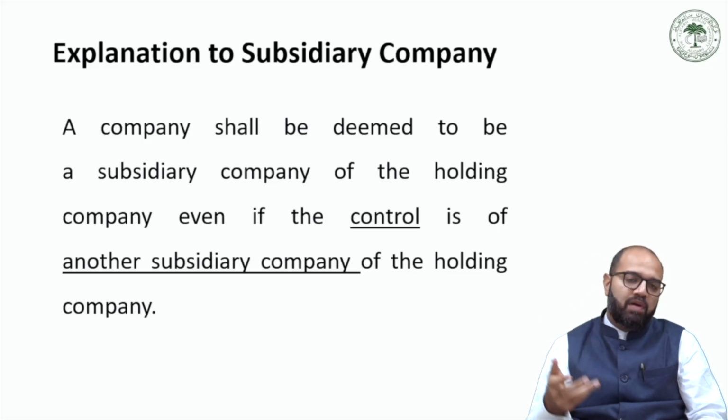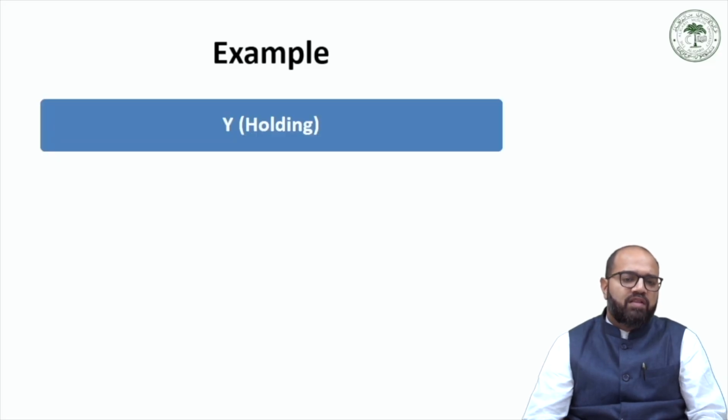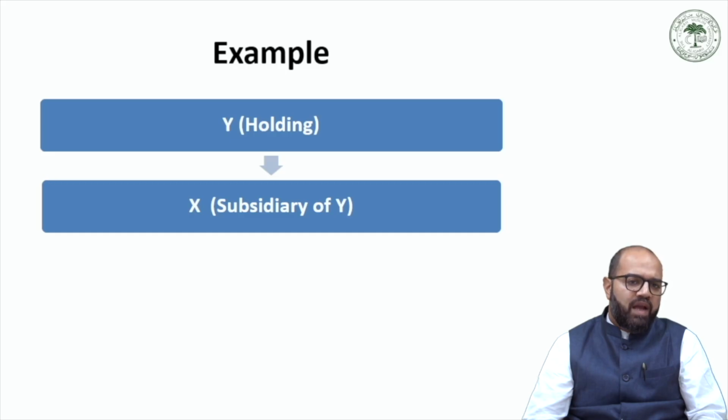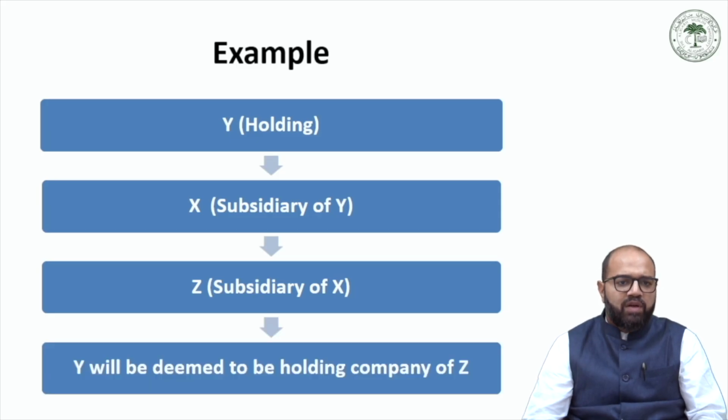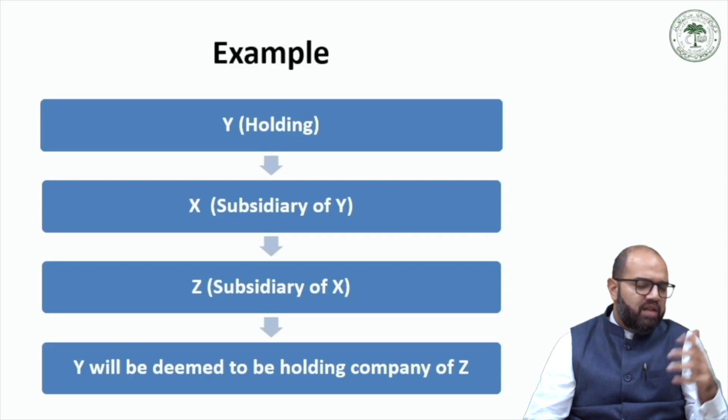Now, to explain this with the help of an example, supposing there is a company Y which is a holding company, and there is a company X which is a subsidiary company of holding company Y. Now Z is a subsidiary company of X. So in that case, Y will be deemed to be a holding company of company Z. So a subsidiary of another subsidiary company of a holding company will be deemed to be a subsidiary company of that other subsidiary company.